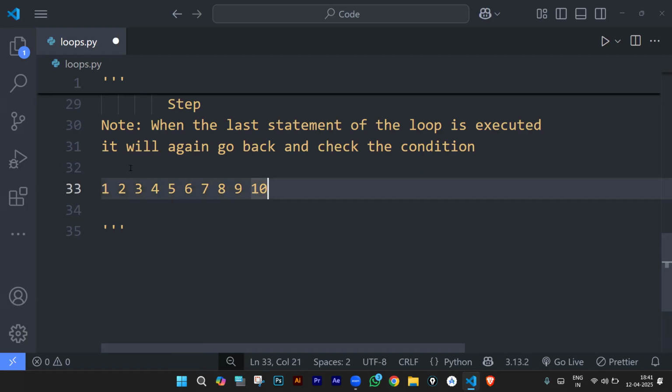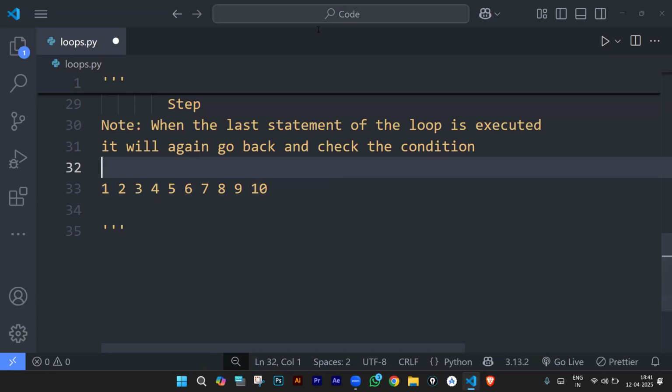Can you tell me where we have to start? What is the starting point? What is the ending point? And how much is the value changing? Starting point, ending point, and how much the value is changing? Please post it in the chat box.